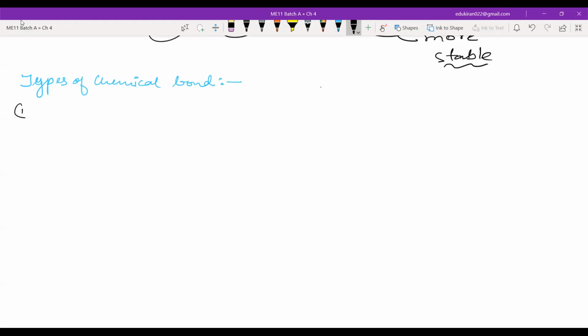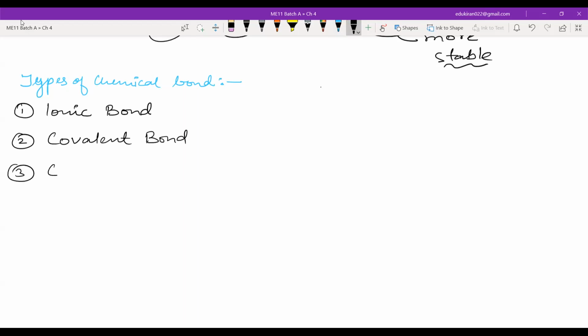All right, types of chemical bond. First, we have ionic bond. Second is covalent bond. Third is coordinate covalent bond.